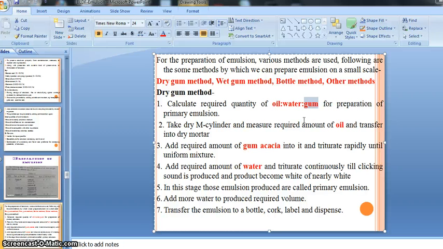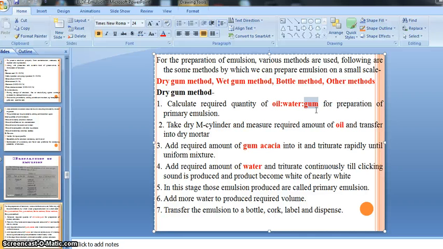We know that various kinds of emulsifying agents are available in the market, and we also studied this in our previous slide, in the classification from various sources. Gum means our emulsifying agent, and we know that without an emulsifying agent it is totally not possible to prepare an emulsion.